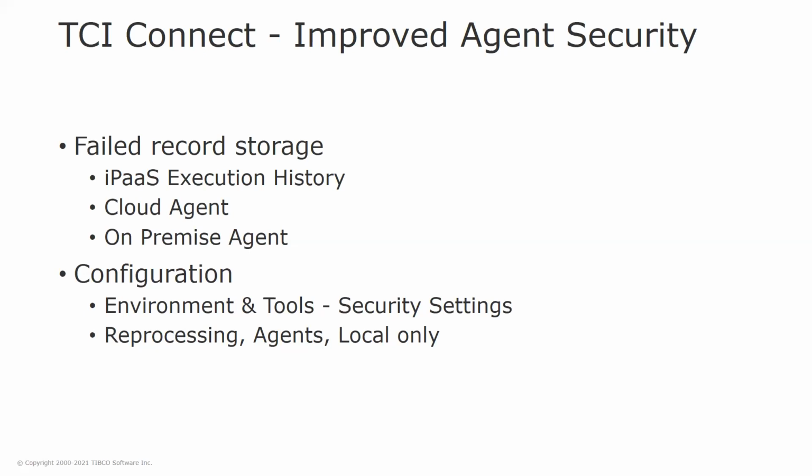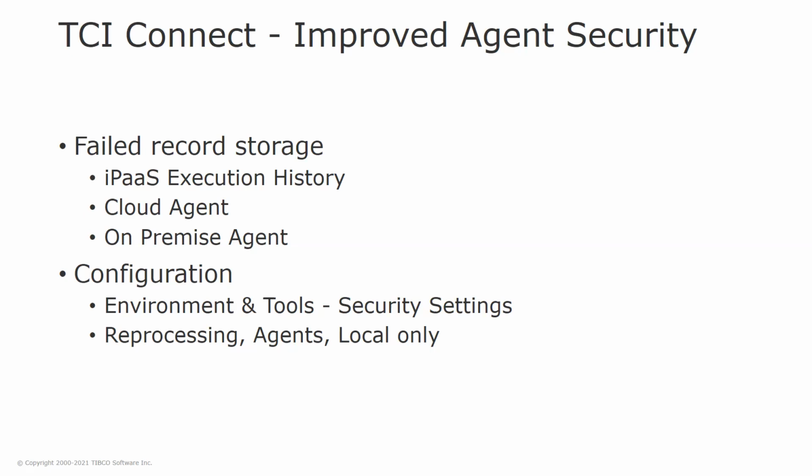And that data is stored in a couple places. It's stored in our iPaaS. That source data can contain personal identifiable information, right? Personal information. Why is that? Because say you're upserting a contact to Salesforce: first name, last name, email. That's all PI, right? So that information does get stored in execution history, and that is used to reprocess records.